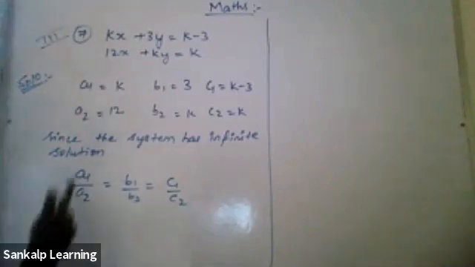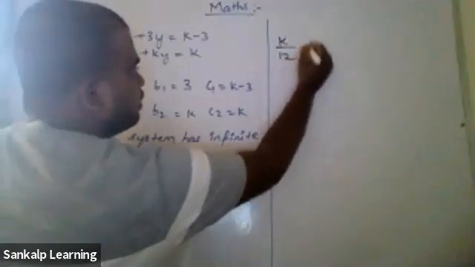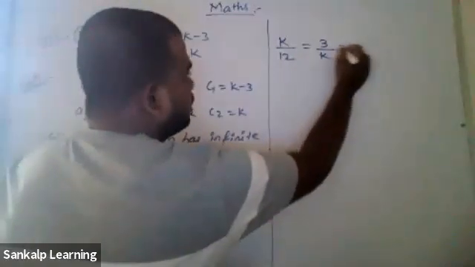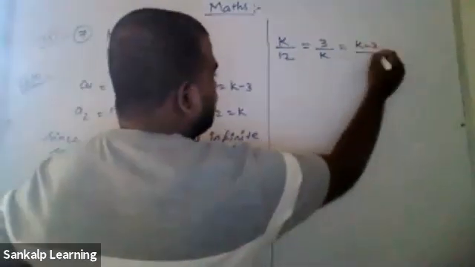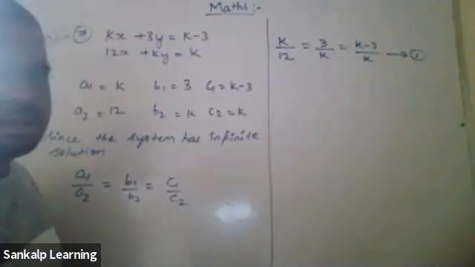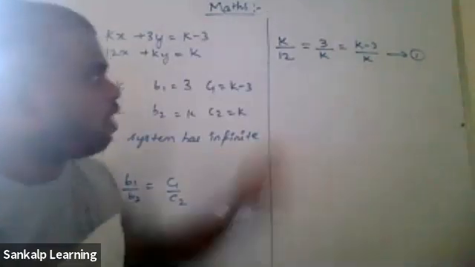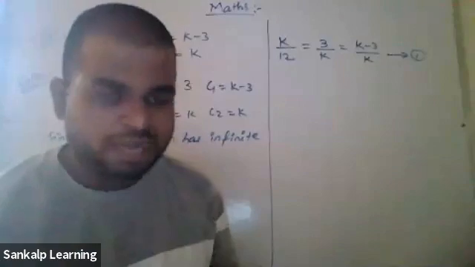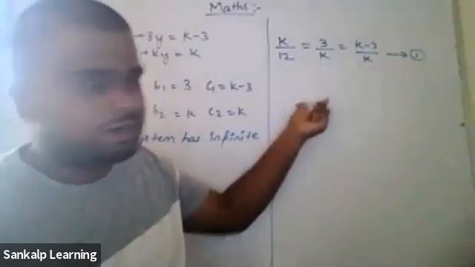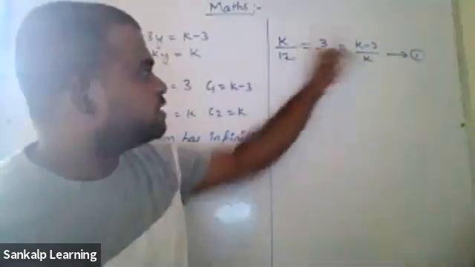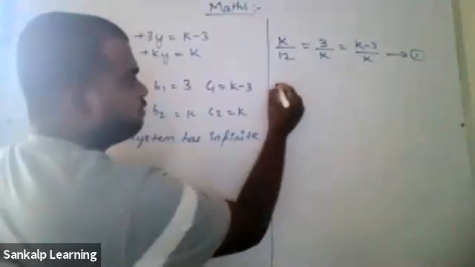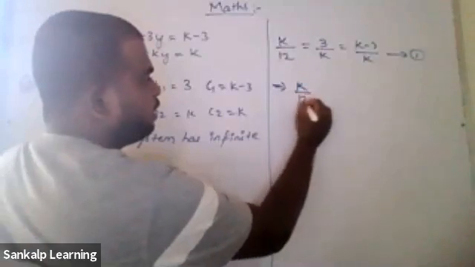Now let's just substitute. A1 is k, A2 is 12, equal to B1 is 3, B2 is k, equal to C1 is k minus 3 and C2 is k. Let's consider this as equation 1. I'll tell you why. Now here all three are equal. You can take any two sets of values and find the value, the first two, or the first and last, because all three are equal. So usually I'll be taking the first two itself, implies k by 12 equals 3 by k.